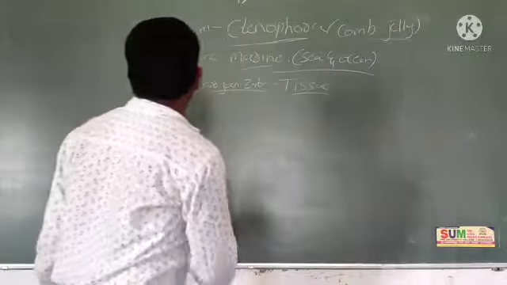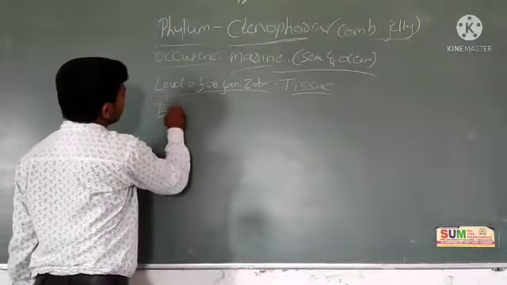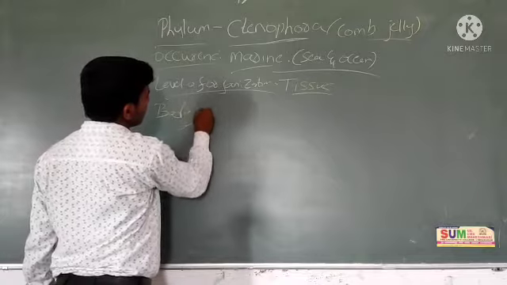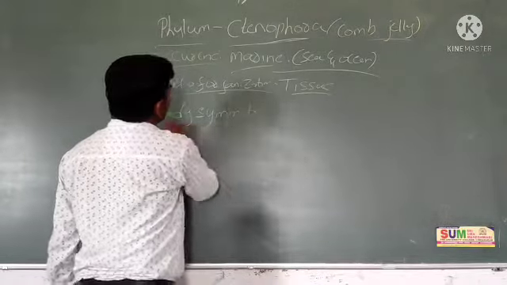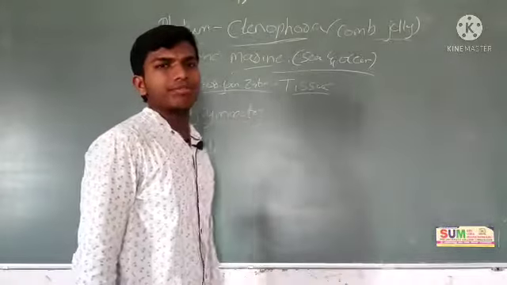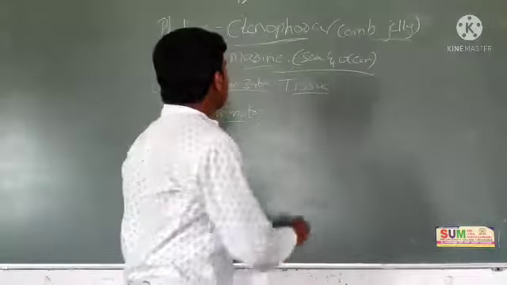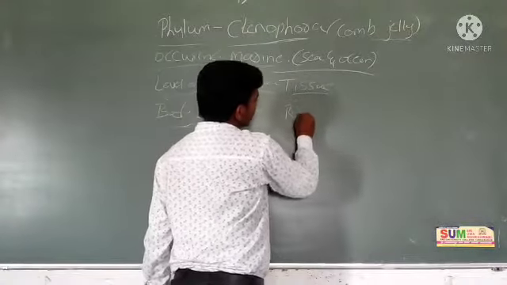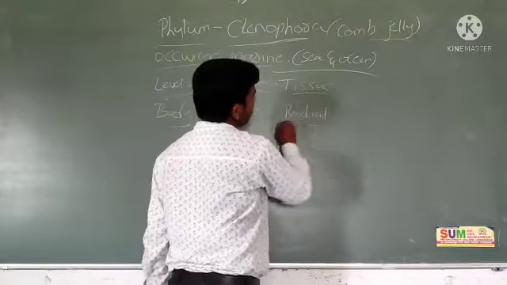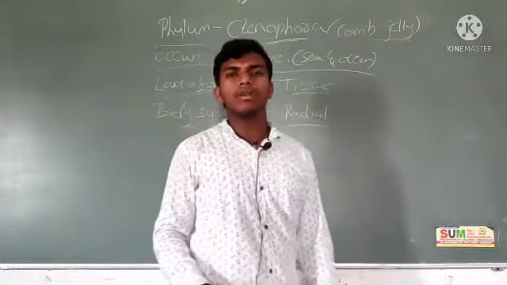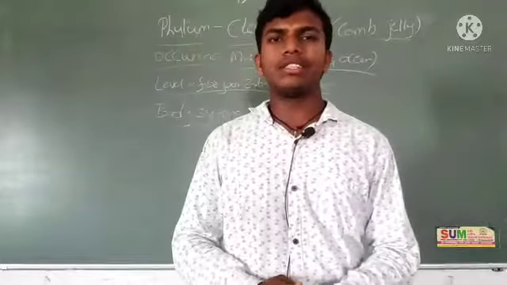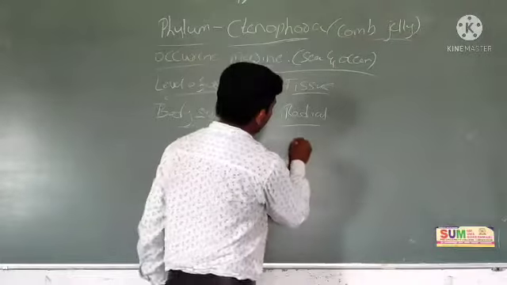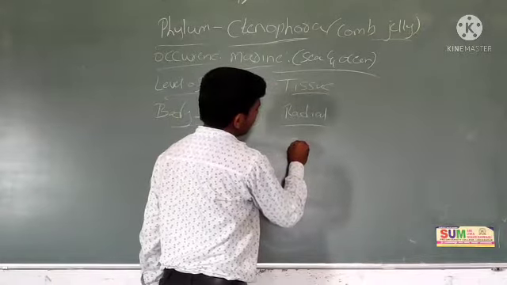Next, body symmetry. Body symmetry is radial symmetry. Radial means if you cut the body through the center of the axis, see, this is the body, this is the center axis.